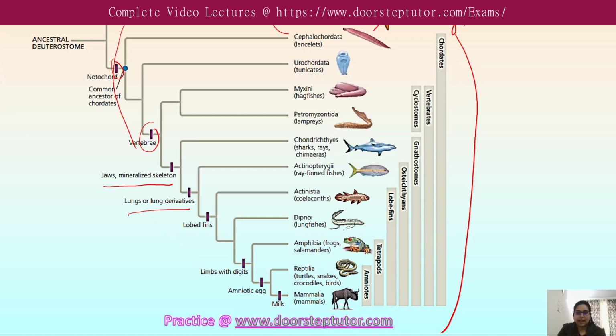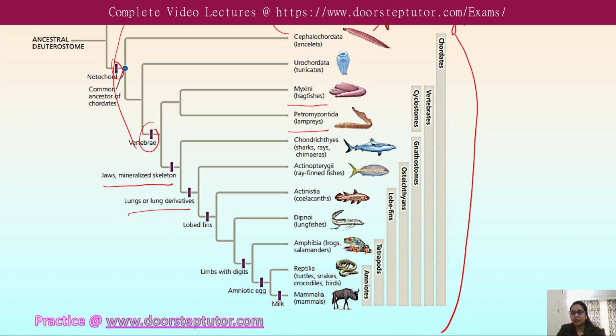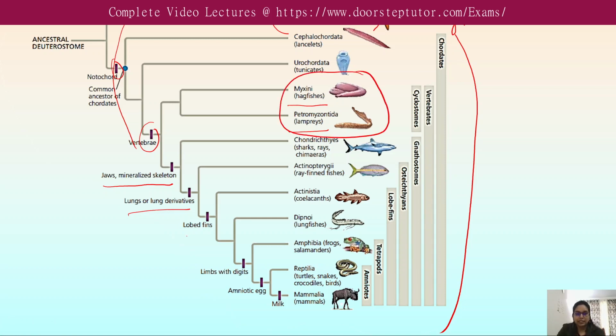For example, the hagfishes and the lampreys are vertebrates with reduced vertebrae. Further lineages like the lobe fins are present in the lobe-finned fishes, and the limbs with digits are present in amphibians as well as in the reptiles and the mammals. And the reptiles and the mammals are differentiated, or have their lineage from a particular parent ancestor, with the amniotic eggs and the milk.